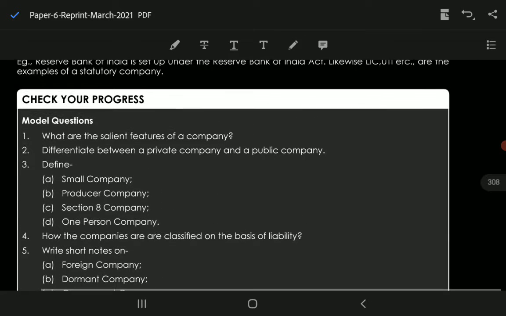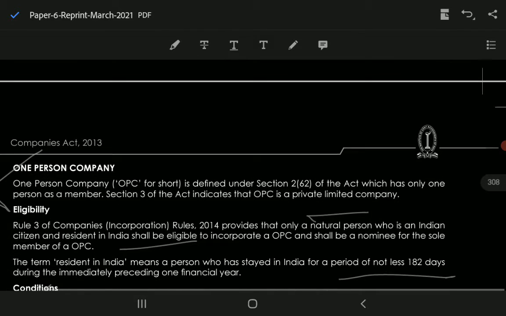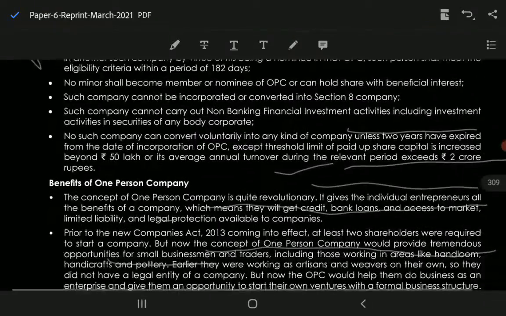Here are some other questions on which you have to answer. ठीक है. अब मैंने दो, आपको 1 मिनट रुकिएगा.